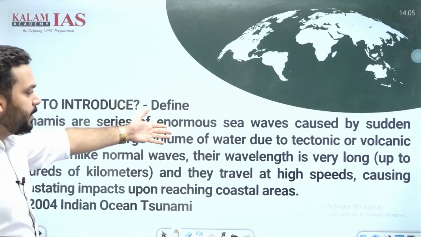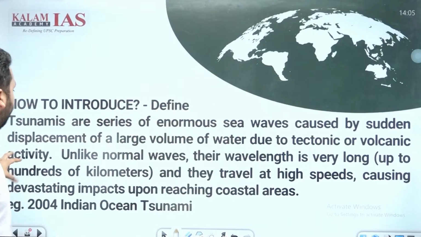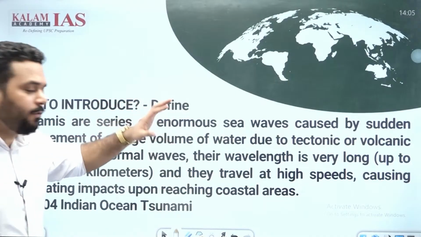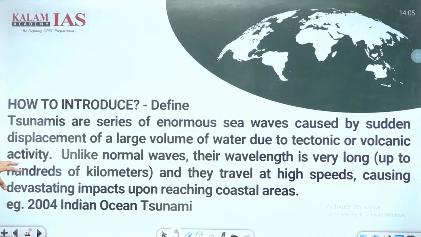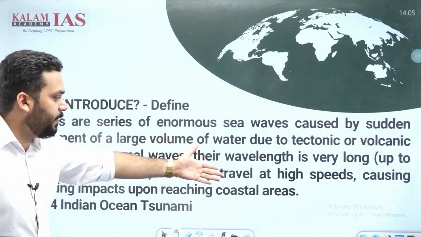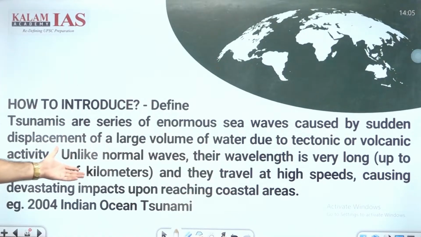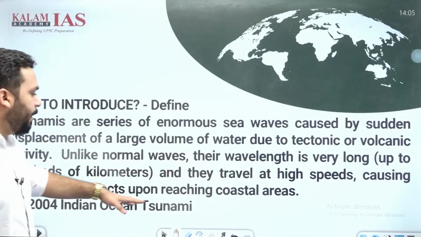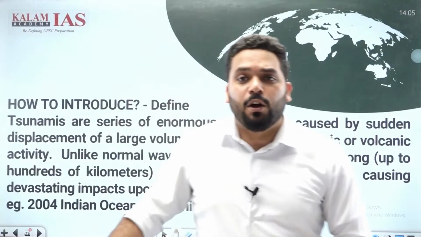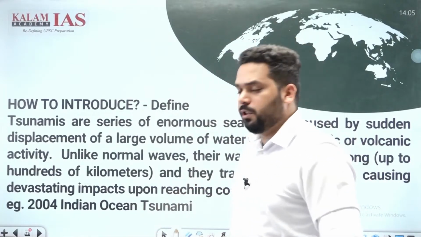Tsunamis are series of enormous sea waves caused by sudden displacement of large volume of water due to tectonic or volcanic activity. Unlike normal waves, the wavelength is very long, up to some kilometers, and they travel at a high speed, causing devastating impact on reaching coastal areas. For example, 2004 tsunami, oceanic tsunami.